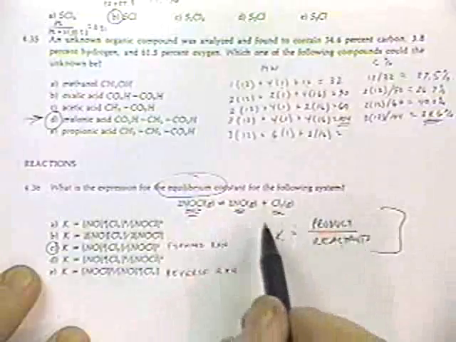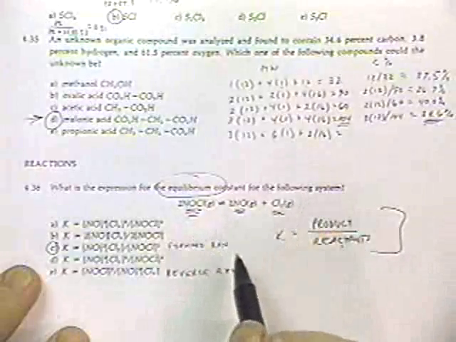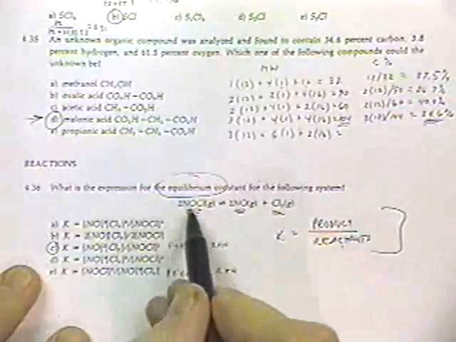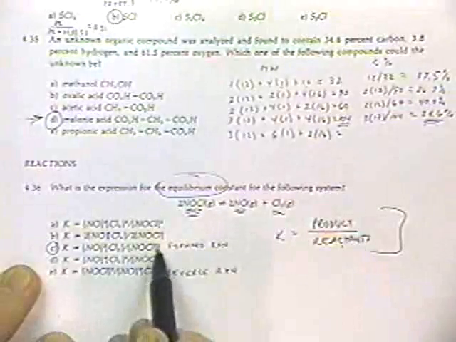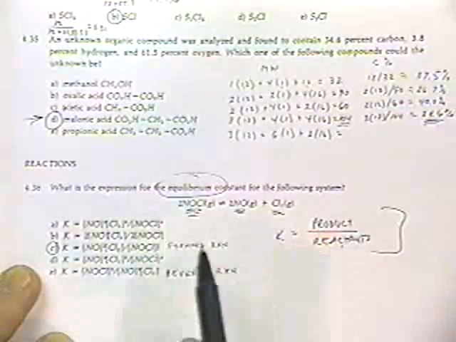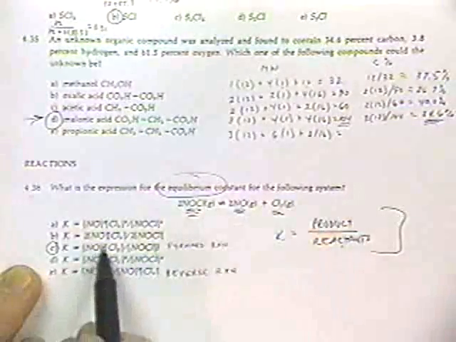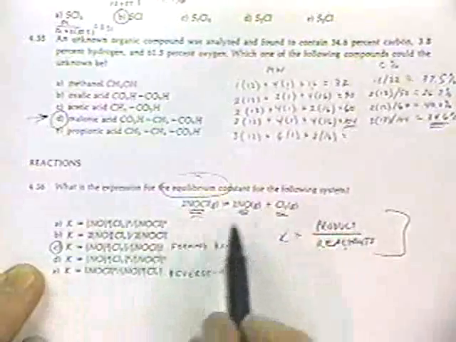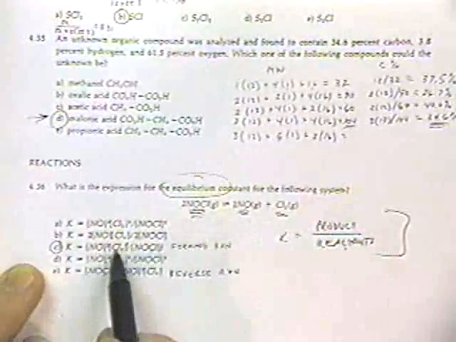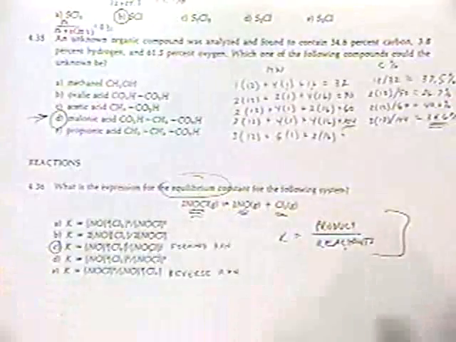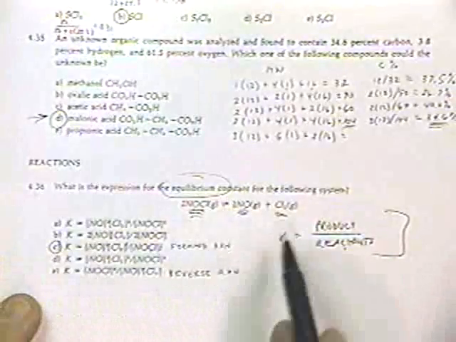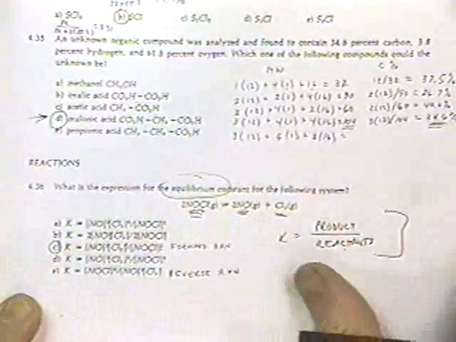And then the other thing to be aware of is that we have the right exponent. If we have 2 of these, then that 2 right there corresponds to that 2. We have 2 of those, so that 2 is for that. And we have 1 of these, so that 1 is for that. So the question here is, can you form an equilibrium expression given the stoichiometry?